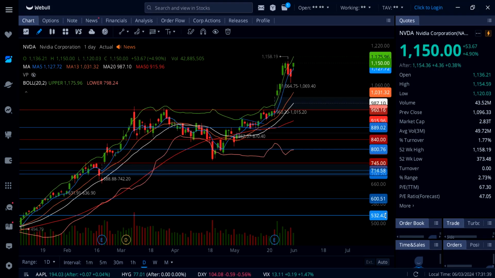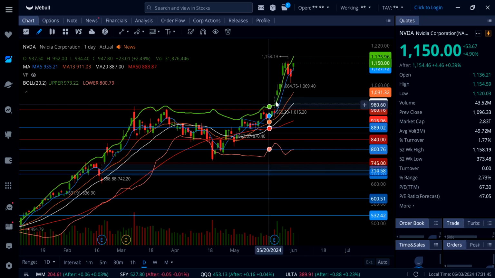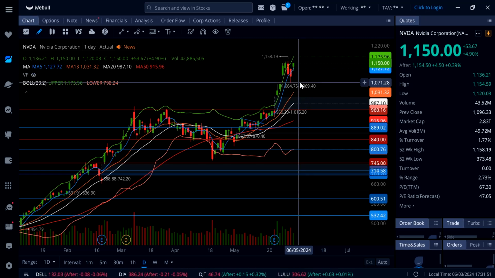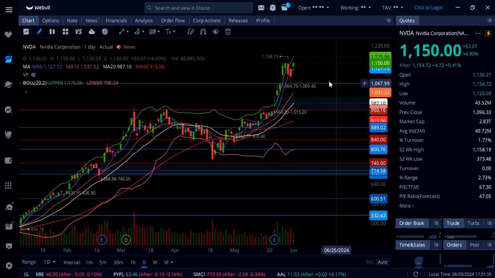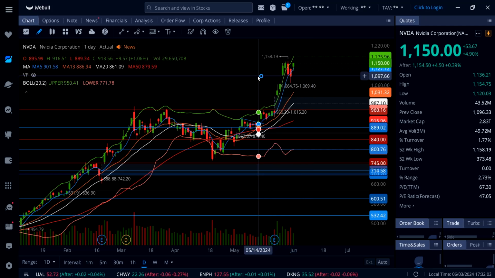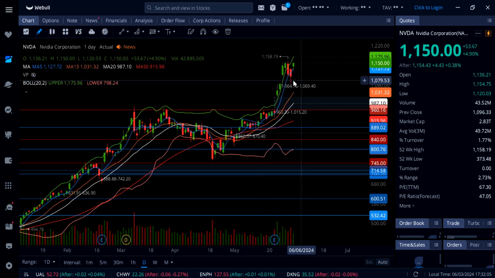On Nvidia stock, it's up almost 5% and looks like we might be hitting 1200 very soon on Nvidia stock. And why? Look at this upper Bollinger Band expanded up to 1176. So this thing can run, guys, and that is why I was actually, for the first time after a long time, trying to catch the dip on Nvidia stock. Well, this thing actually never made it down to my level, which was like 1100. Otherwise I would play 1200 calls on Nvidia stock. Well, this thing came down to 1120, and that was it.